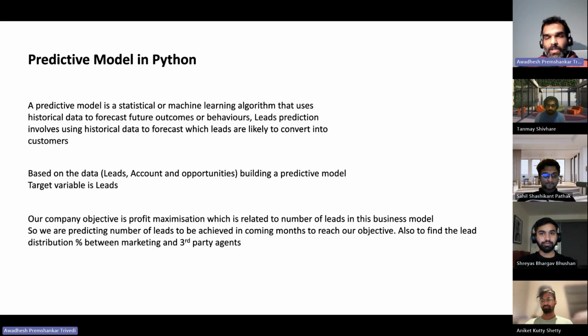My job is to build a predictive model for the marketing team. So let me give a short definition of what exactly a predictive model is. A predictive model is basically a statistical or machine learning algorithm that uses historical data to forecast future outcomes and behaviors.